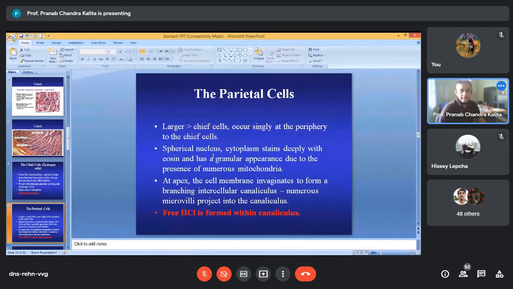The cytoplasm is stained deeply with eosin and has a granular appearance due to the presence of numerous mitochondria. At the apex, the cell membrane invaginates to form the branching intercellular canaliculus, and numerous microvilli project into the canaliculus. Within this canaliculus, free hydrochloric acid is formed. So parietal cells secrete HCl.